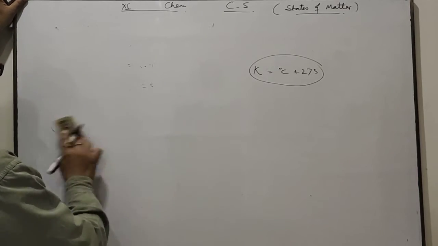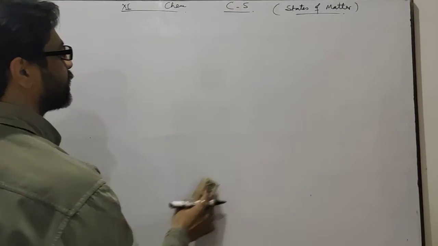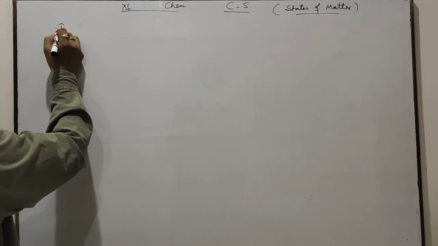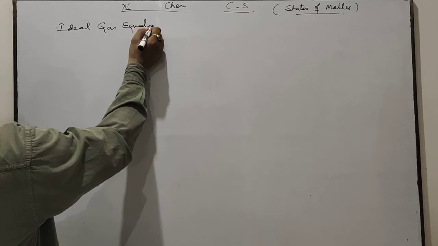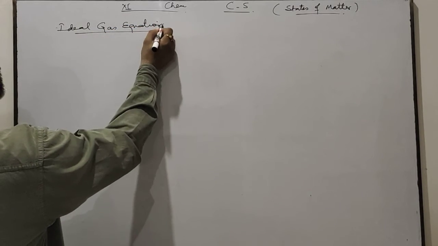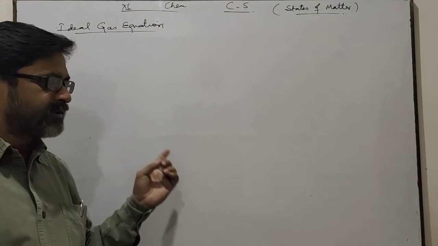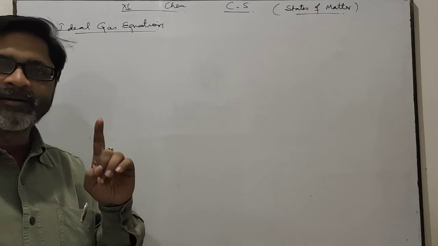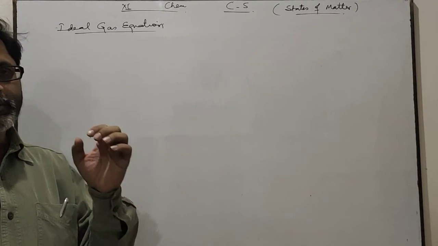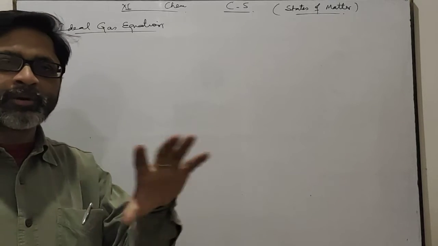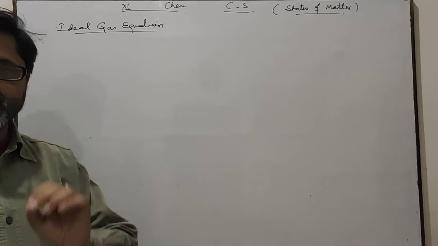Now I am going to derive a relation that is known as the ideal gas equation. What is an ideal gas? An ideal gas is any gas which follows Boyle's law and Charles' law at all conditions of temperature and pressure. Actually, no gas is an ideal gas. All the gases are real gases.